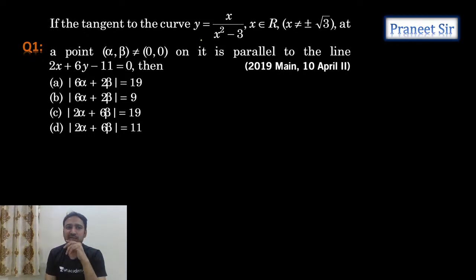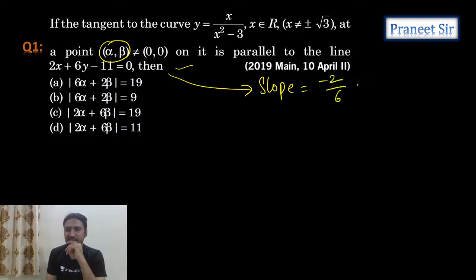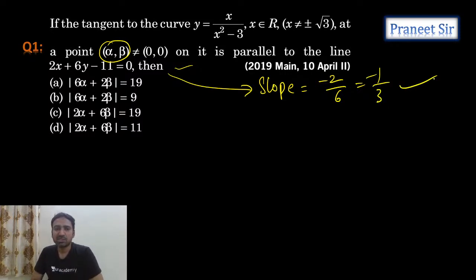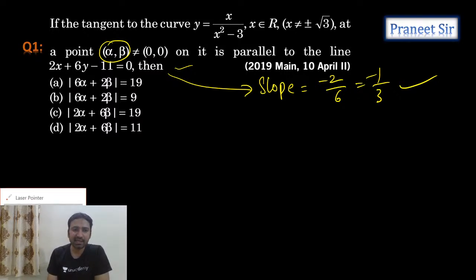The tangent to the curve at this particular point alpha comma beta is parallel to this line. So tangent parallel to this line means what is the slope of this tangent, guys? Slope of this line is how much you're getting? Minus 2 by 6, which is minus 1 by 3. This is the tangent slope. So now let's calculate the tangent slope. But how to calculate the tangent slope, guys? The tangent slope is nothing but dy by dx, right?